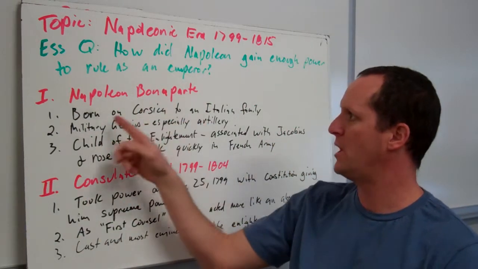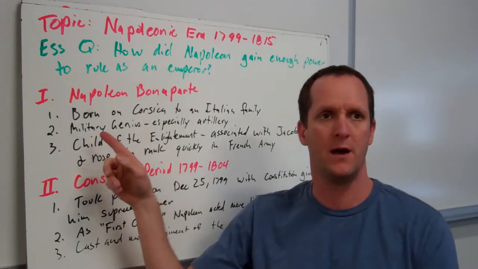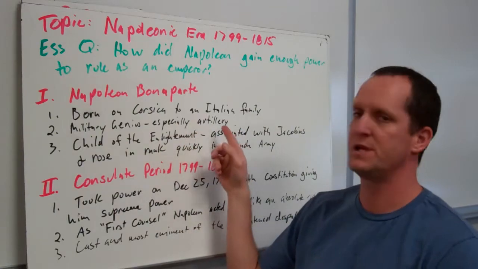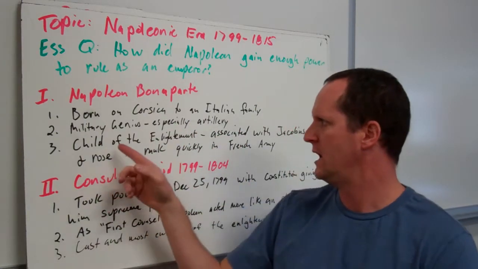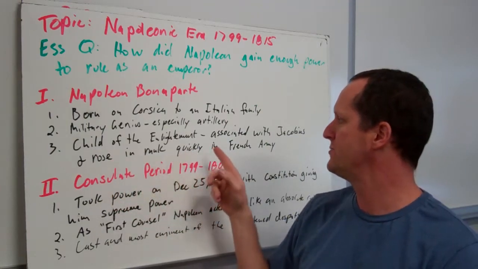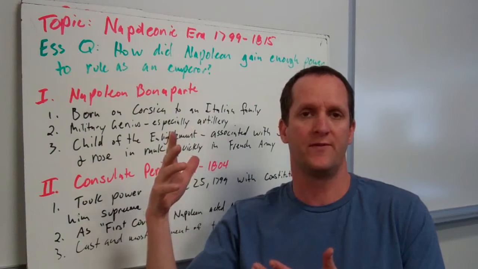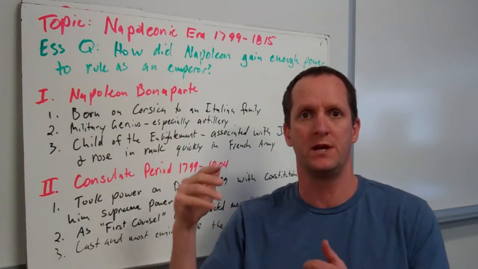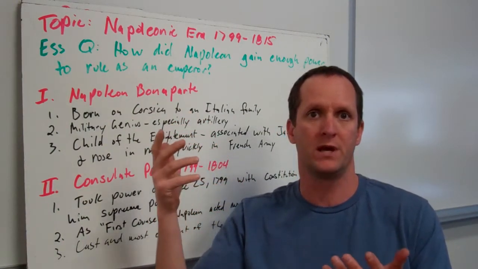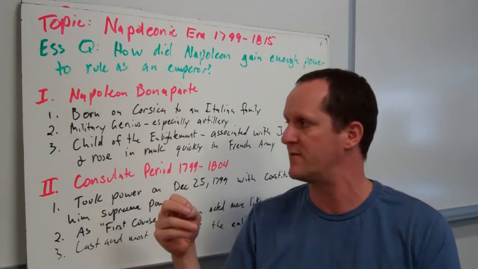Now, Napoleon Bonaparte was born in Corsica to an Italian family. He was a military genius, especially in the use of artillery. Child of the Enlightenment, associated with the Jacobins, and rose in rank quickly in the French army. So as the French proceeded through the French Revolution, there were many opportunities for him to move up in rank because the French were fighting against many other forces during this time due to the French Revolution.